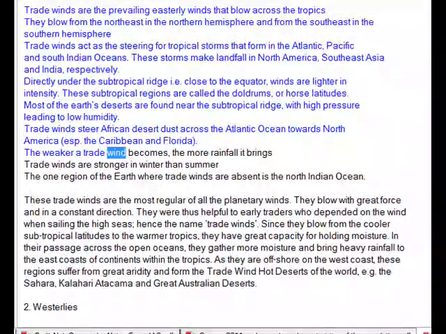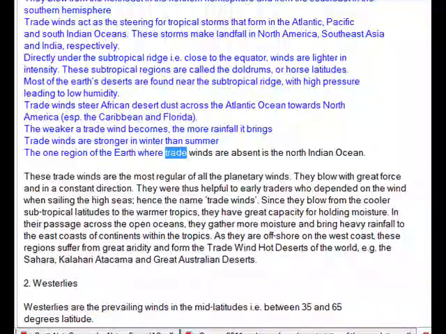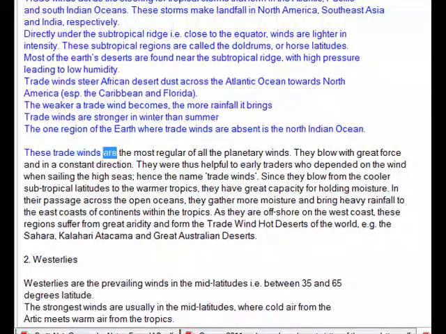The weaker the trade wind becomes, the more rainfall it brings. Trade winds are stronger in winter than summer. The one region of the Earth where trade winds are absent is the North Indian Ocean. These trade winds are the most regular of all the planetary winds.